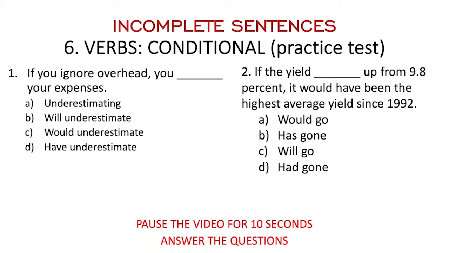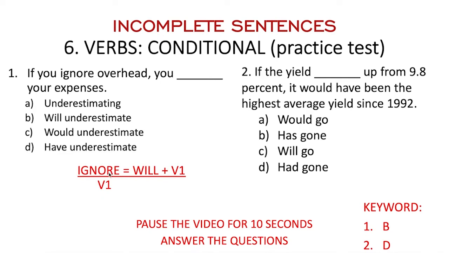I will pause the video for 10 seconds and then answer the questions. Okay, finished, guys. Take a look at the first one. In this case, the sentence uses verb 1. So if they use verb 1 in the first dependent clause, the next clause should be using will and verb 1. So the answer would be B, will underestimate.